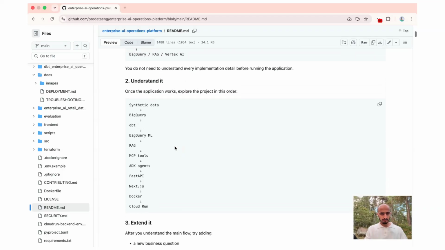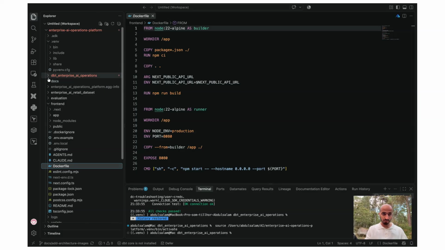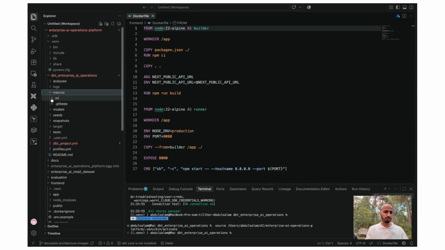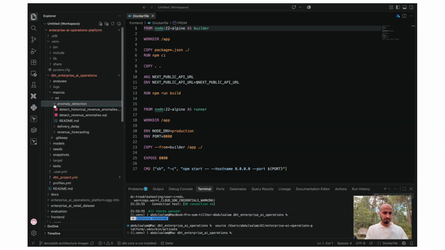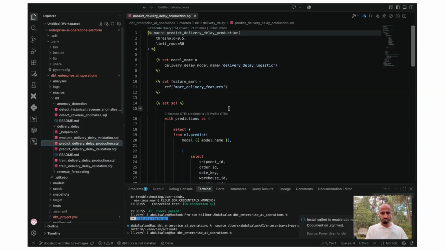this is how it works. First, we generated the data in BigQuery, and we use dbt to build the data foundation. Also, we build machine learning models. I forgot to mention or show you how we build these machine learning models. We used dbt, actually used macros, to create this machine learning code. As mentioned, we used AutoML in BigQuery, just by writing queries and creating models.